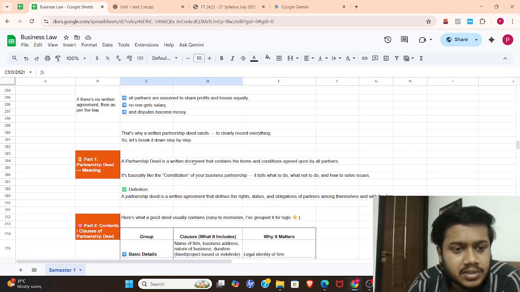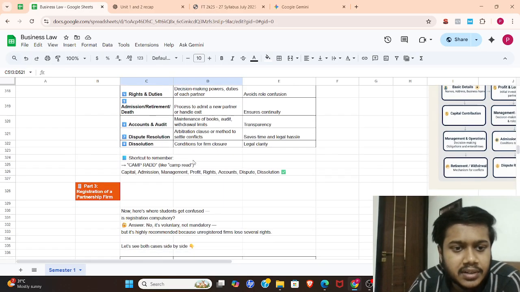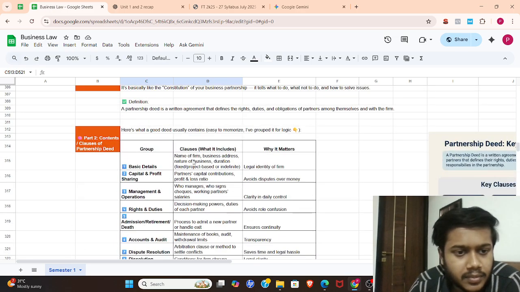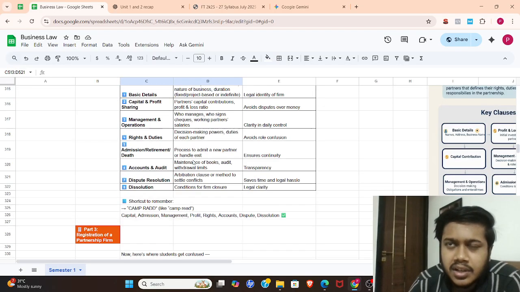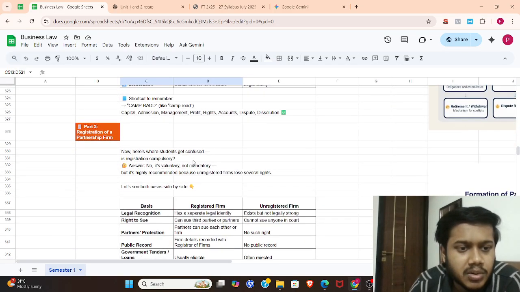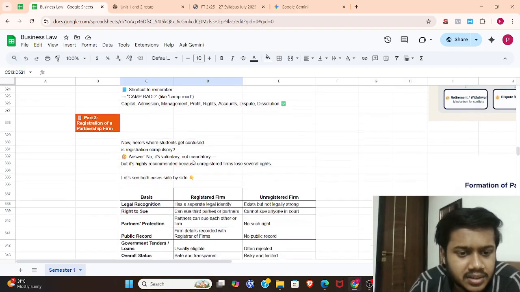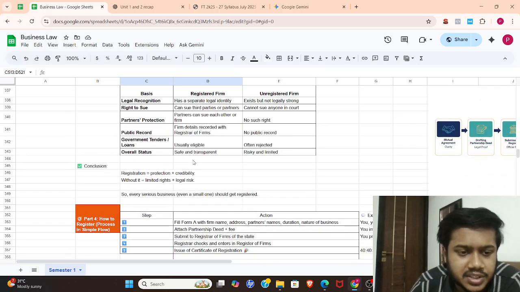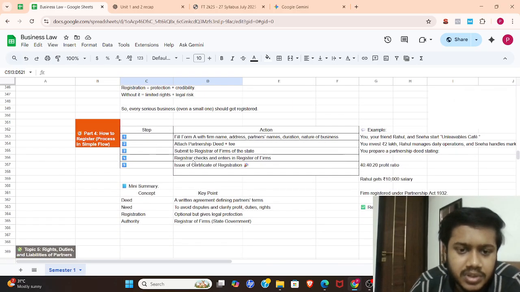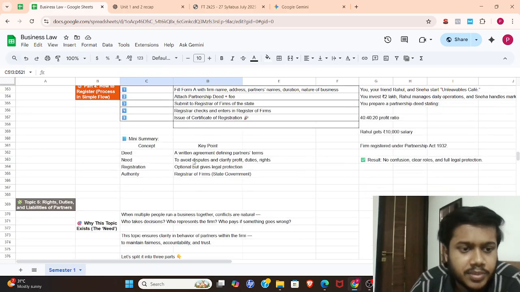We learned all of that. After that we learned about the clauses under the partnership deed, and the benefits of registration of the partnership deed. Then, how to get the partnership deed registered.